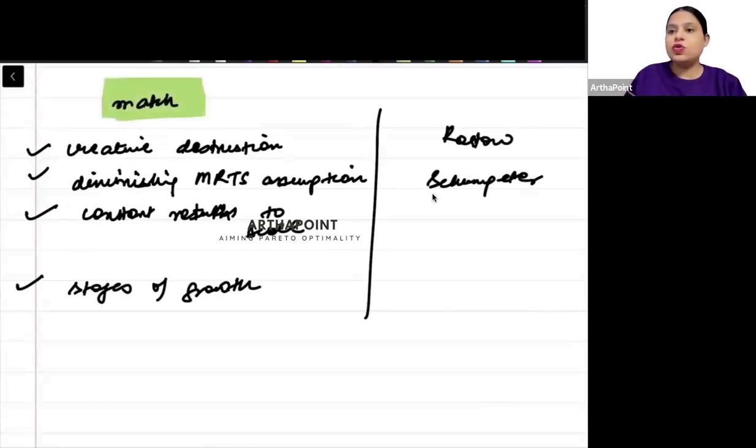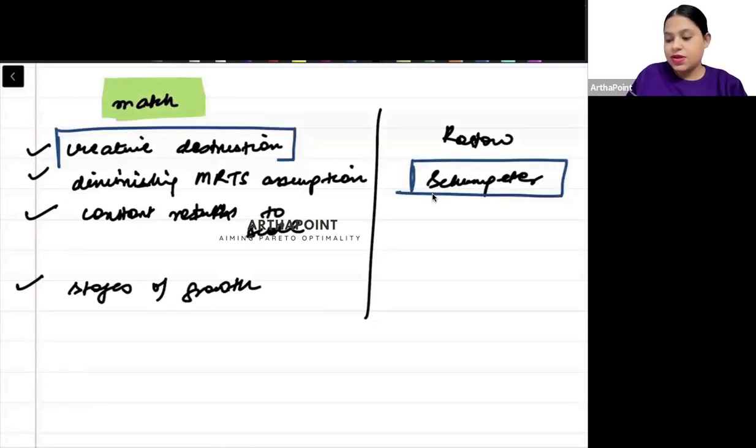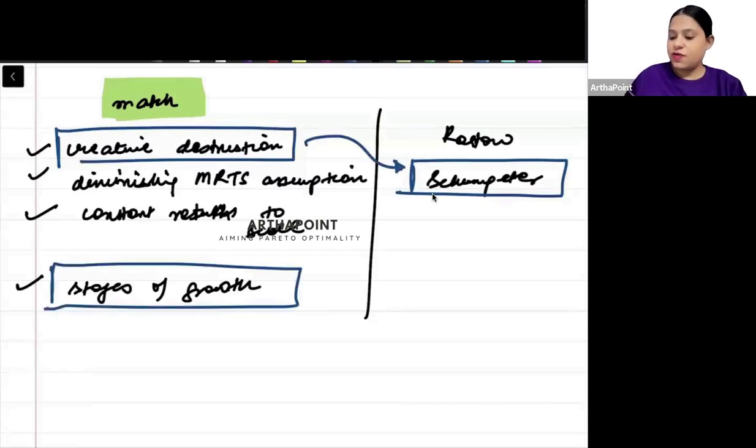That is why I have given those models to you. So you should know that Schumpeter, he talked about creative destruction. You should know कि stages of growth, अलग-अलग stages of growth, they were given by Rostow. क्योंकि मॉडल का नाम ही Rostow stages of growth है, right? So who gave what? इतना basic thing should be known. Not in detail.